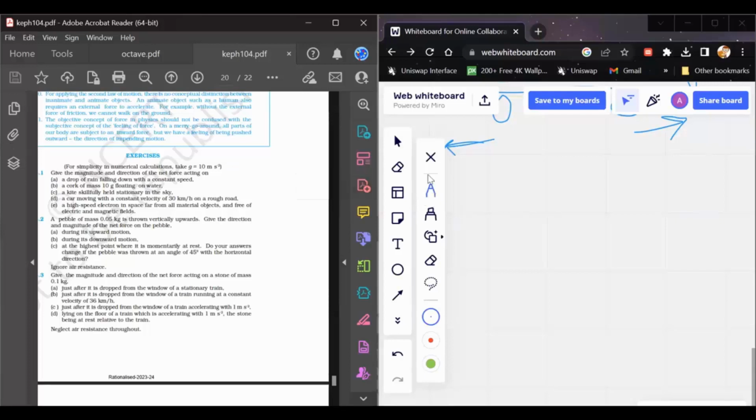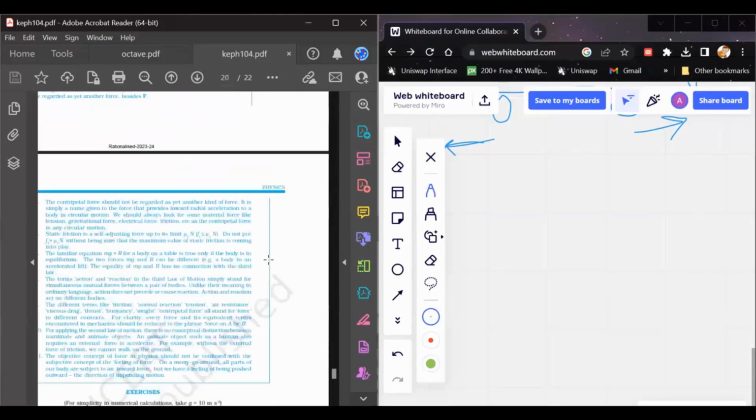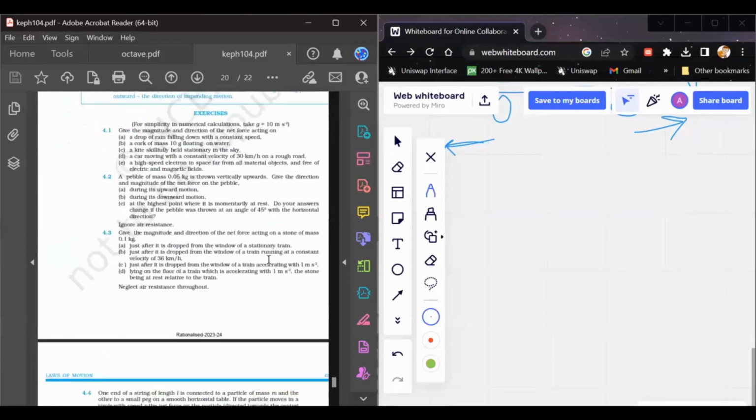So if you observe carefully, in this question they have given some conditions to test your concept of equilibrium, because the objects are in equilibrium in some way. Some objects are moving on a rough road, and still they are maintaining a constant velocity. So you can estimate that there might be another force that is opposing the retarding force to keep the object moving at constant velocity. Okay, we'll move to the next question.